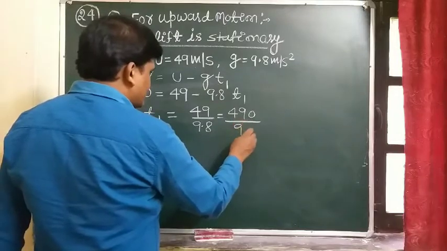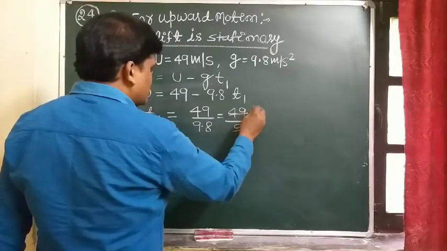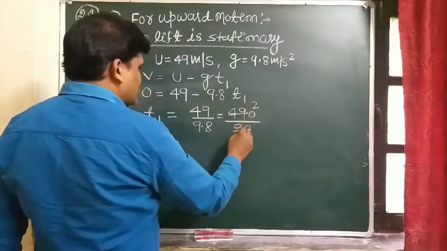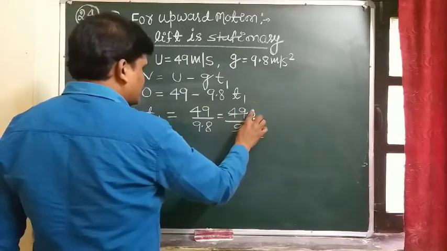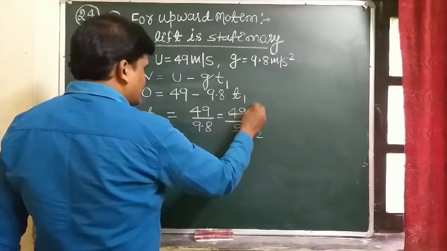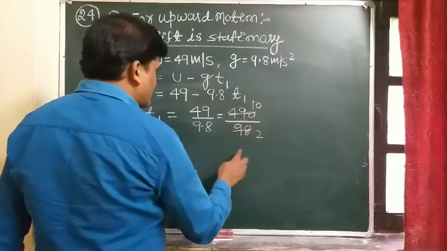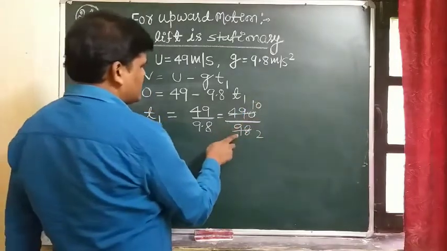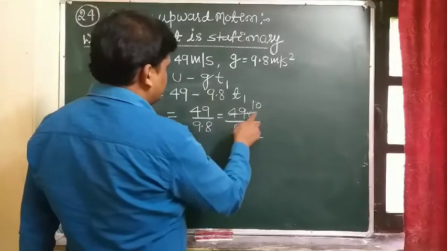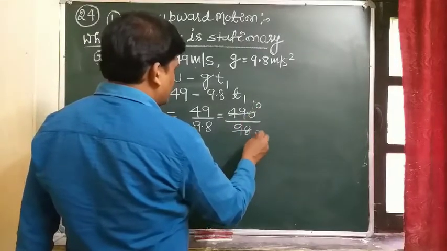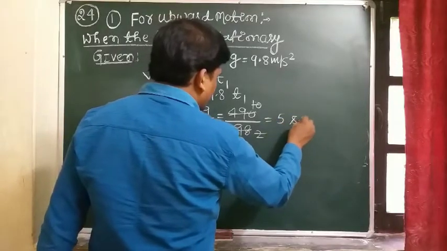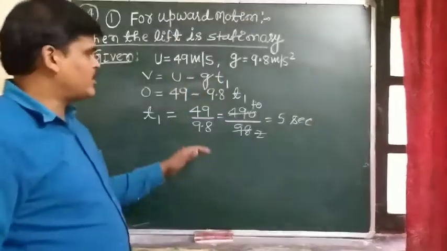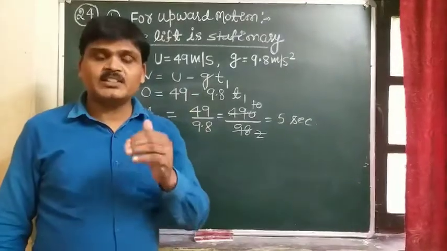It comes out to be 490 by 98, which is 5 seconds. So the time taken by the ball to reach the highest point is 5 seconds.